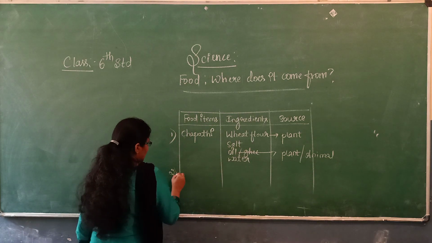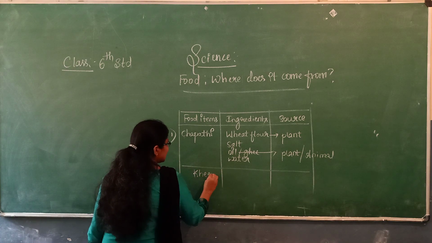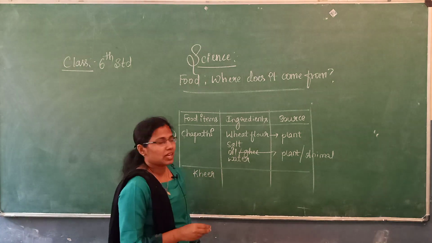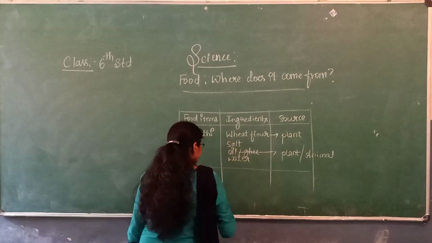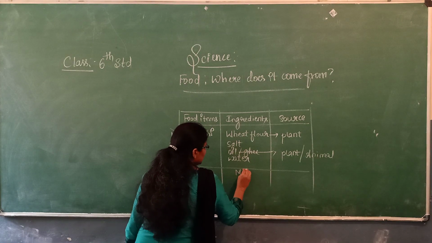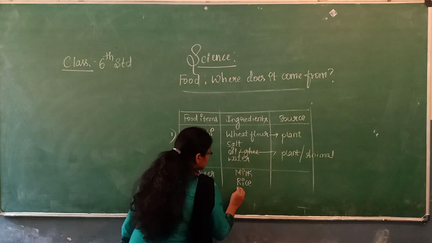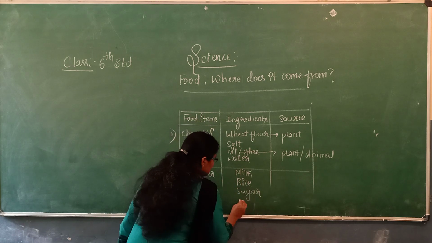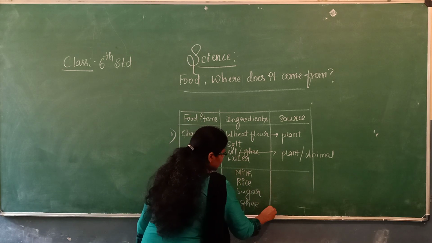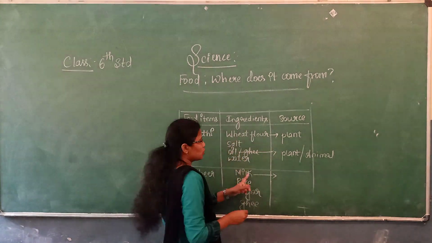So we shall take another example. If you want to prepare a kheer, what ingredients does it require? It requires milk, then rice, sugar, then ghee, etc. So here, from which sources did it come? Milk is an